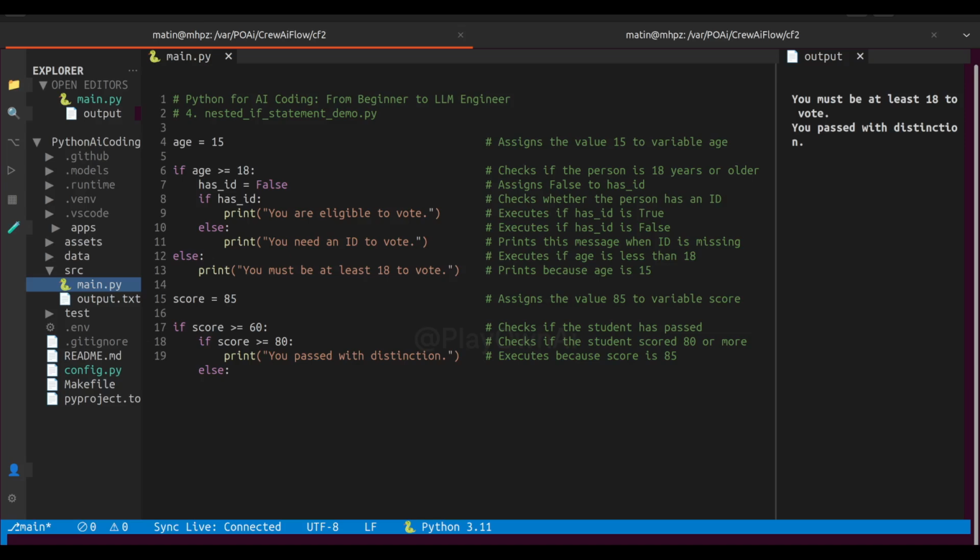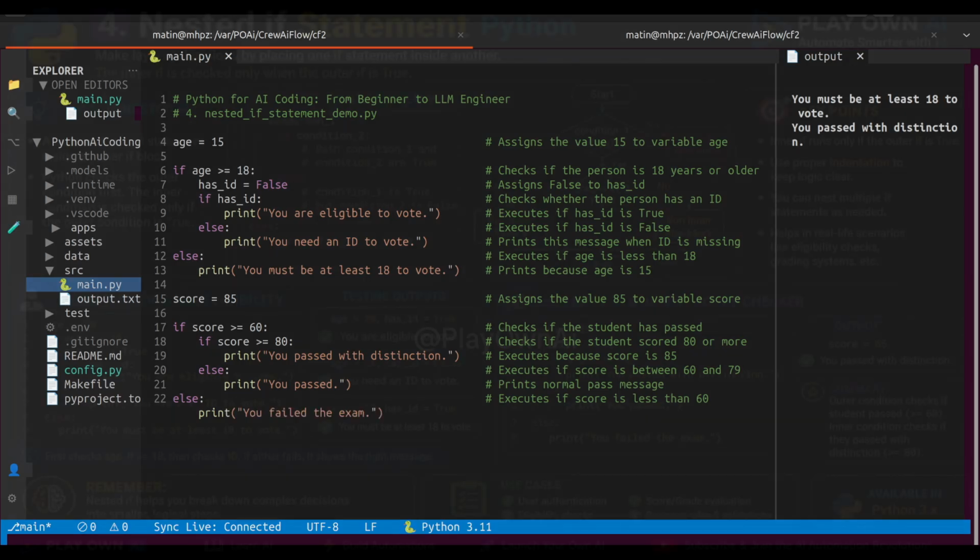So here let's type score equals 85. We want to first check if the score is greater than or equal to 60 to see if the student passed. We type if score greater than or equal to 60 colon. Inside this block, we check for a higher grade. So let's type if score greater than or equal to 80 colon. And inside this print within double quotes type you passed with distinction. Then we add an else for that, type else colon. And then print within double quotes type you passed. Outside the outer if, we add another else block for failed students. For that type else colon. And then print within double quotes type you failed the exam.